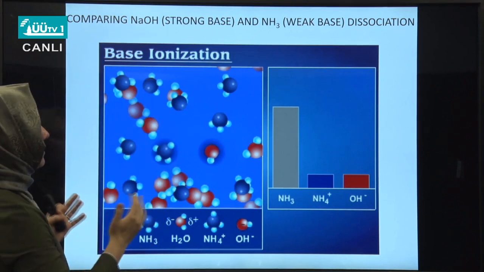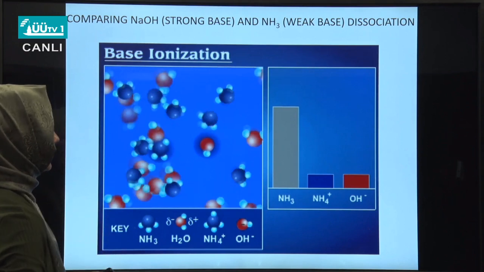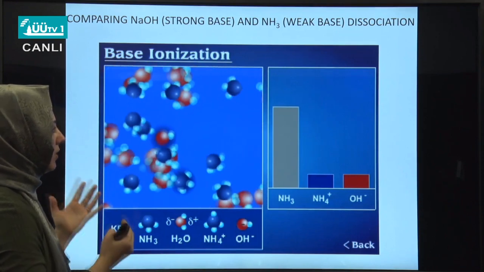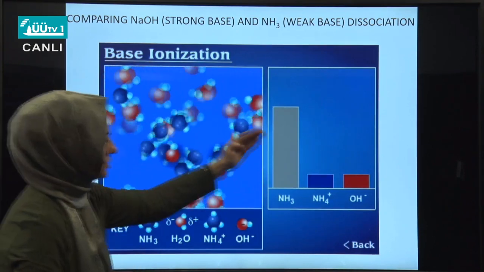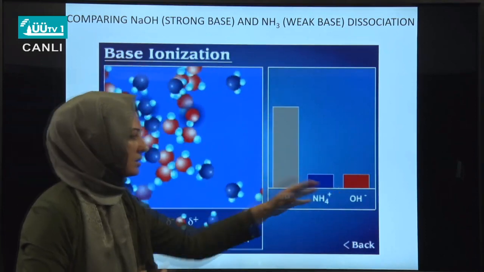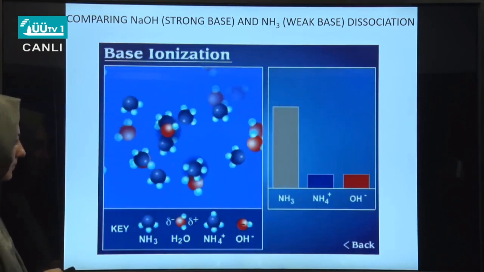Since this is a weak base, it involves a reversible reaction, and as time passes, we will see no appreciable dissociation. Compared to the initial concentration of ammonia, the ion concentrations formed will be much less in the case of a weak base.